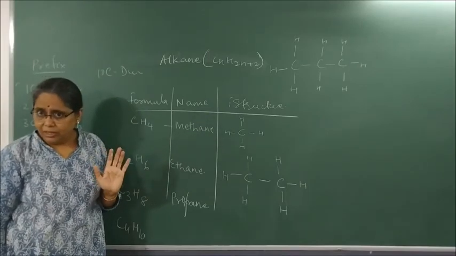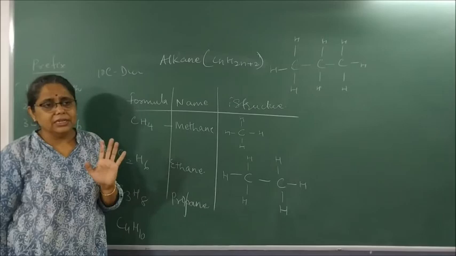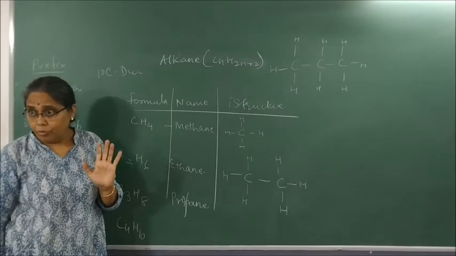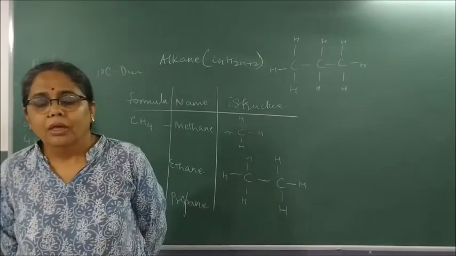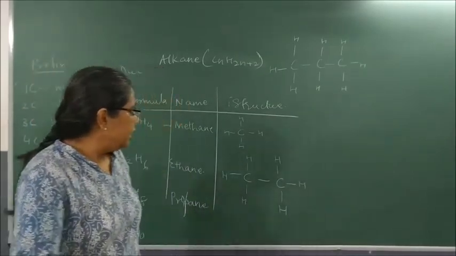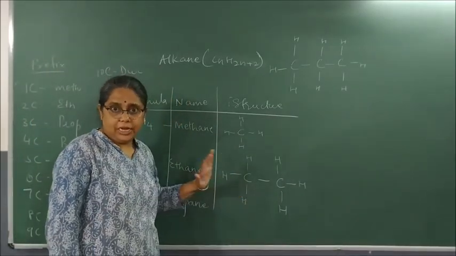Like this. Make till decade. You can make single, single, single, and each carbon should have how many bonds? 4 bonds. Please make. So we have to write like this structure till decade.